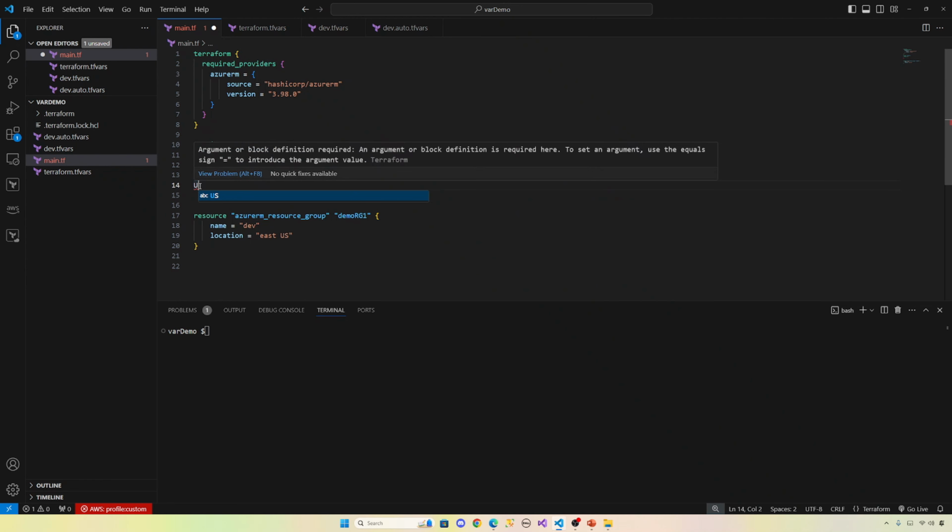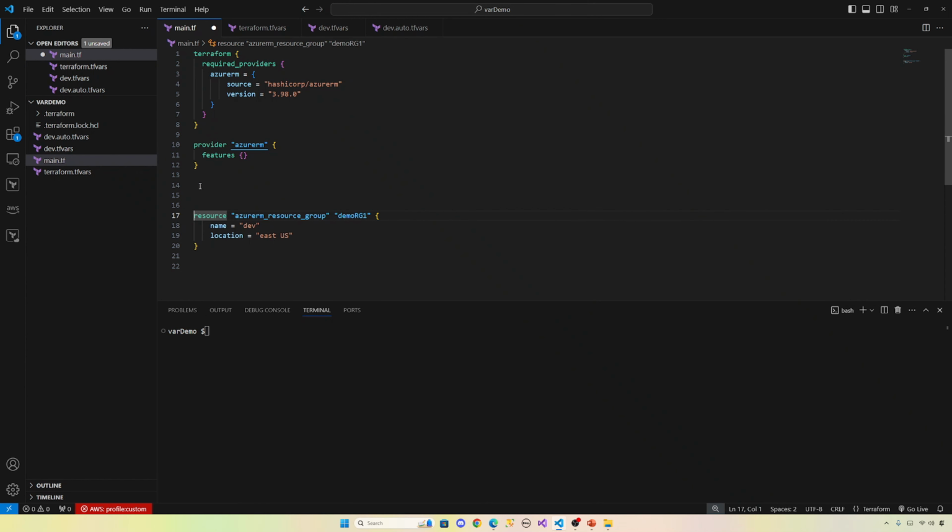So let's do a demo. I have a resource group resource here. I hard coded dev and east-us. So let's create locals. So locals with the S keyword, and inside this you give the name of the local. Let's give rg name equal dev, and let's give another one, rg location, equal east-us. Okay, so we declared the local.